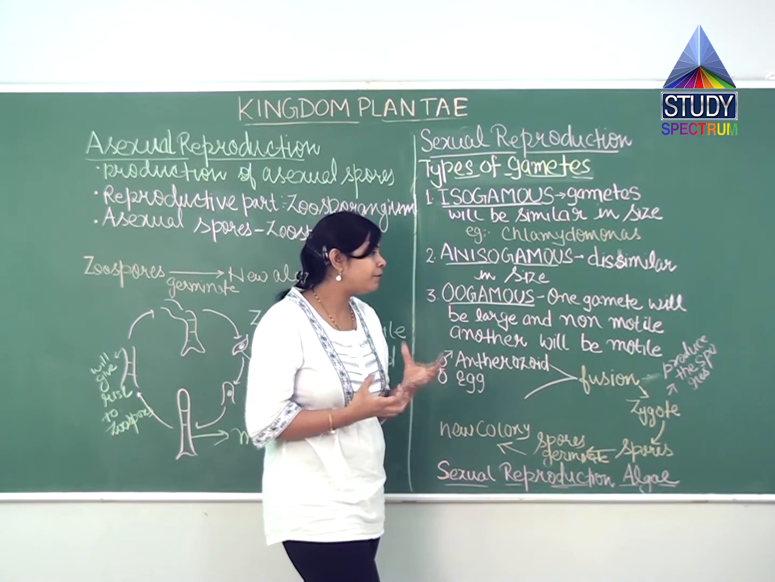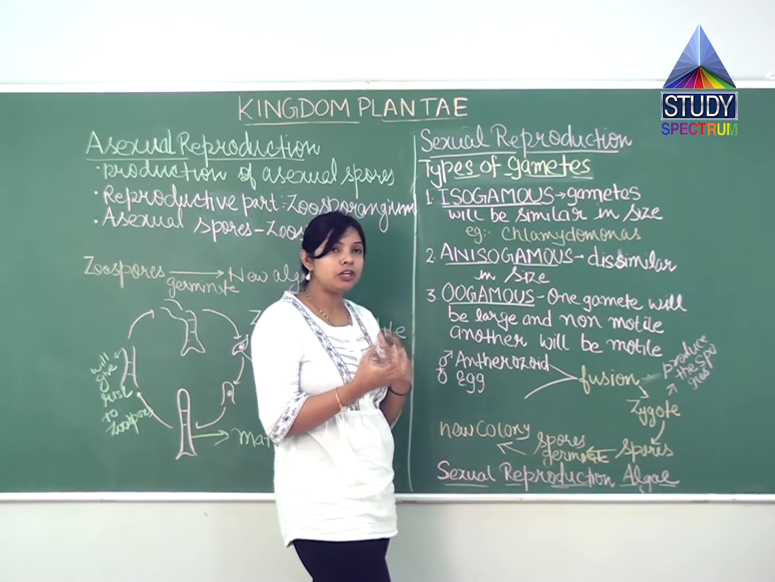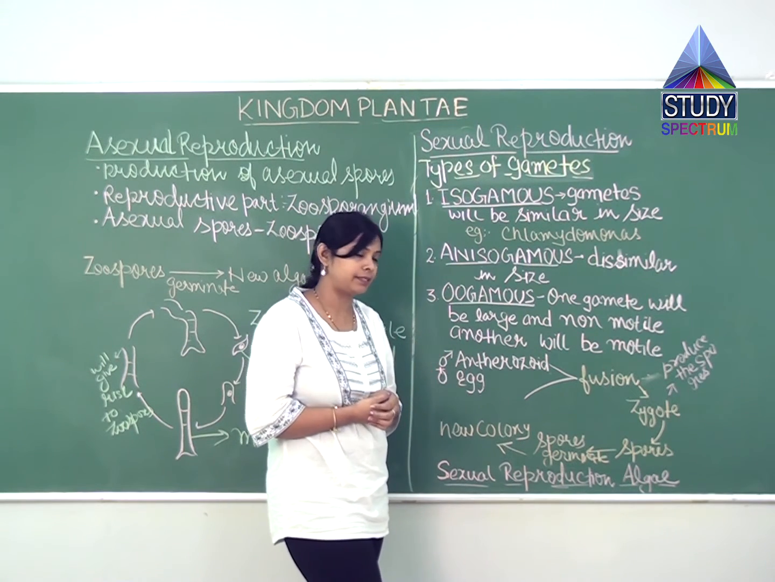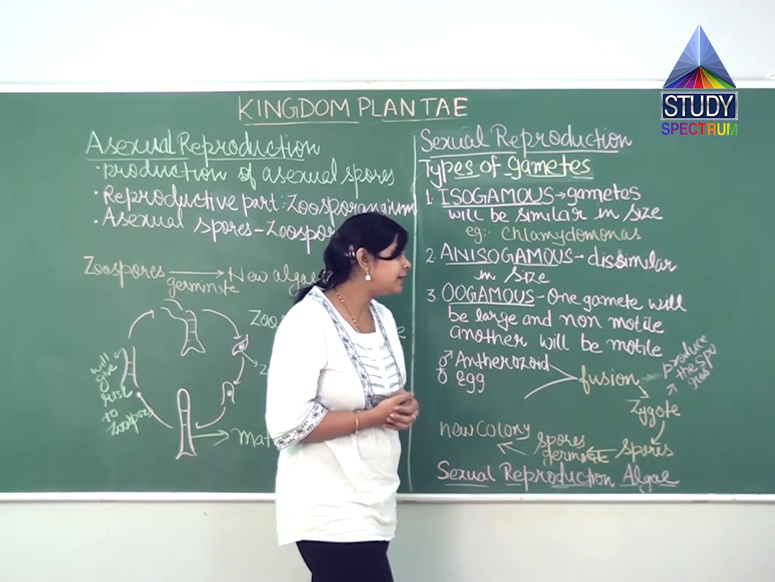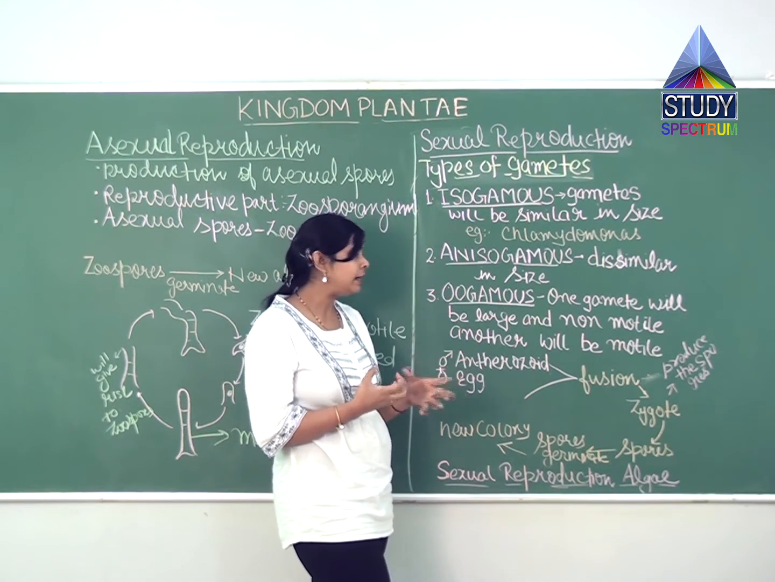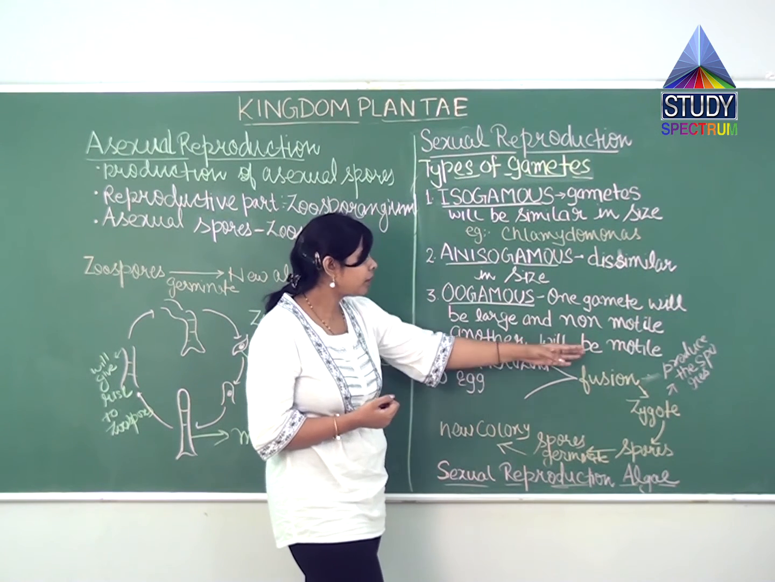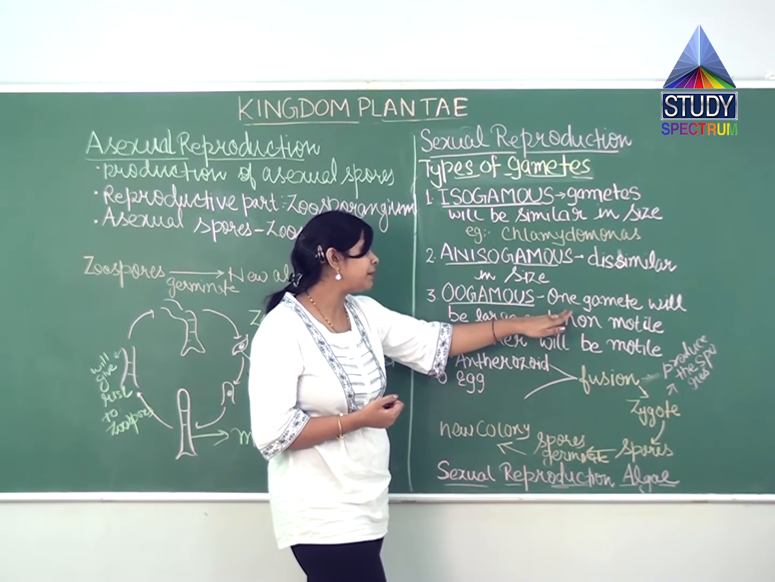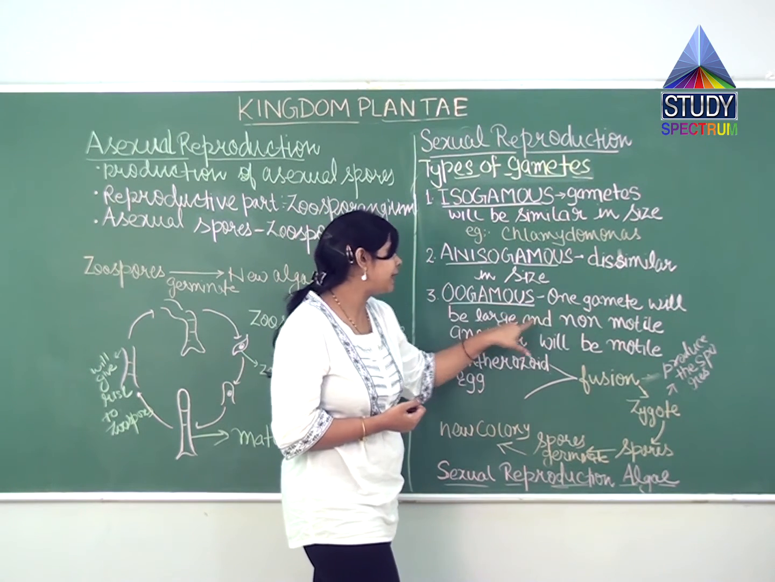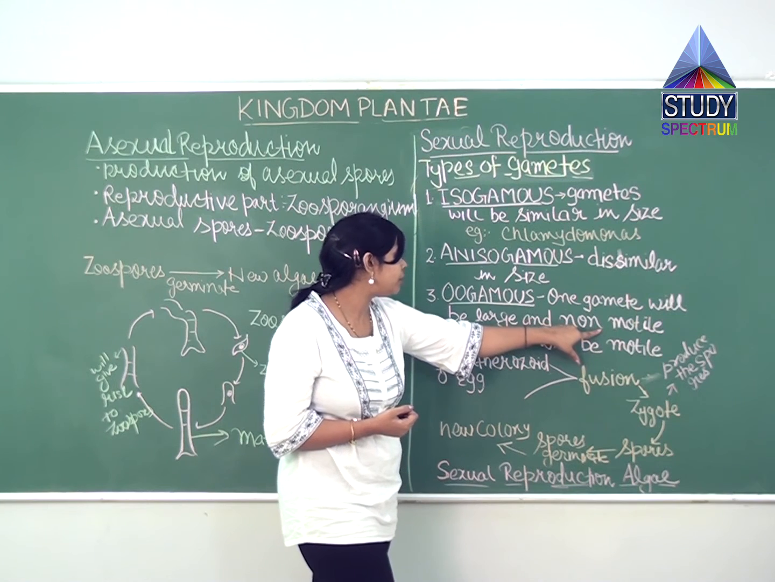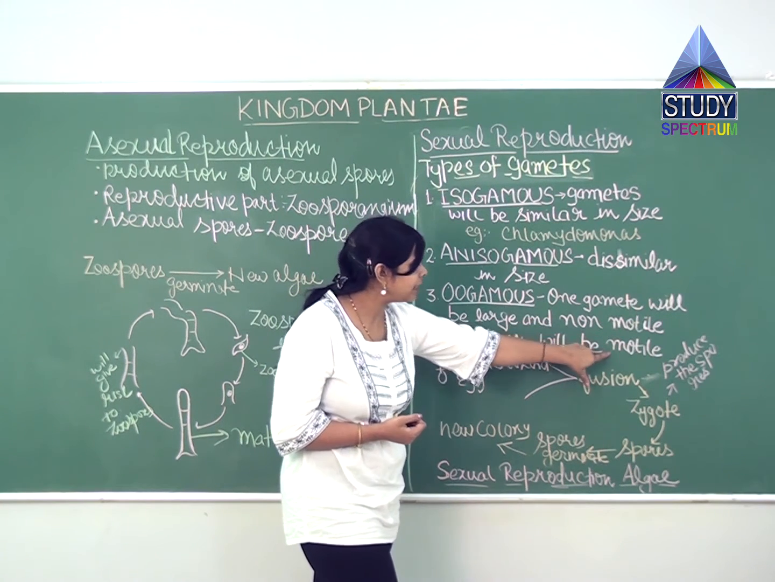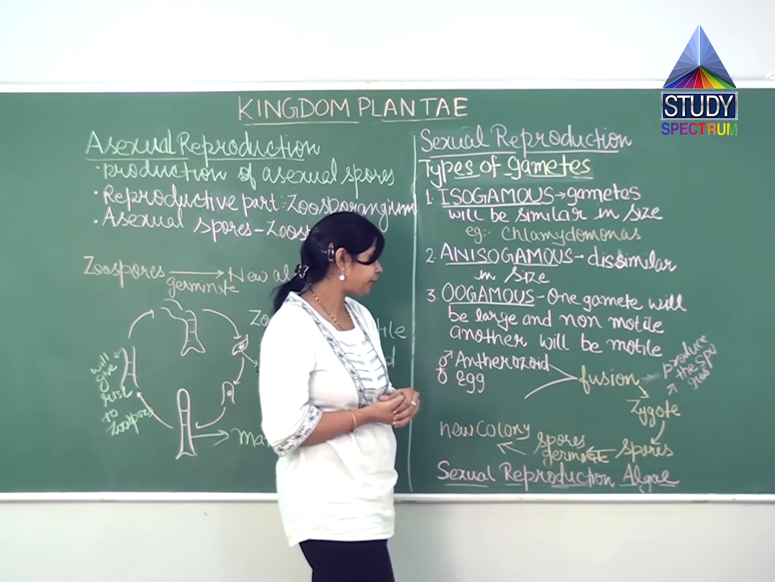Means one gamete, what will happen? It will be non-motile. It cannot move and it will be larger in size. Whereas another gamete will be motile and smaller in size. So in oogamous, what happens? One gamete will be larger and non-motile, whereas another gamete will be motile and smaller in size.